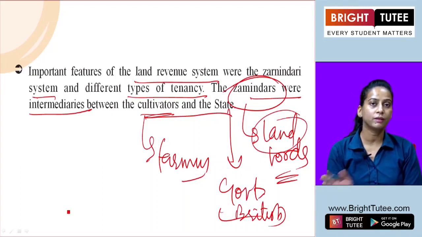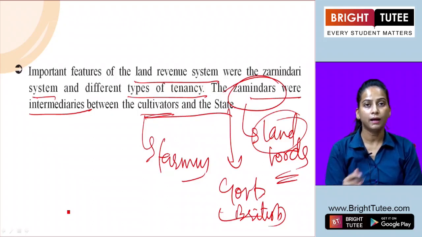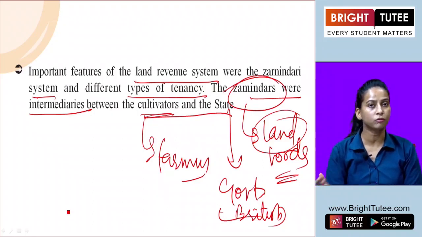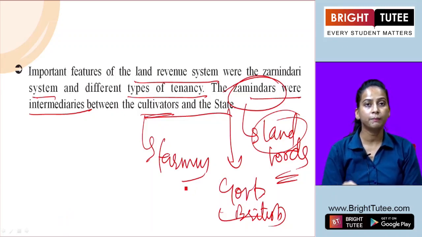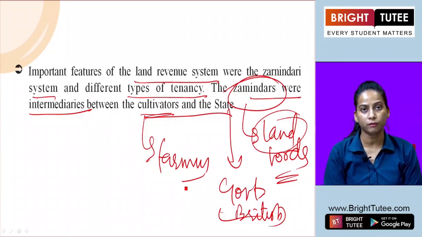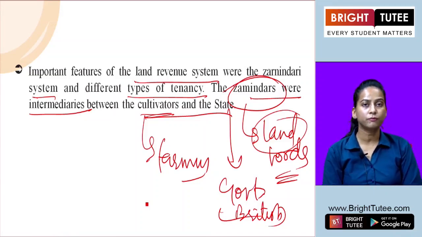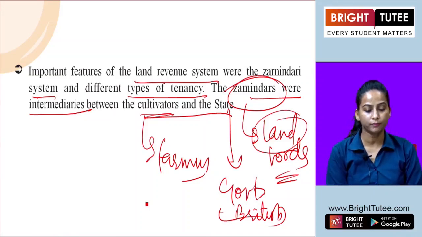They were charging very high tax from them, and their share they were keeping with them. Besides that, they were also getting some part from the British government, but they started doing the exploitation for their own benefit, and which led to the very pathetic or poor conditions of the farmer during that time period.